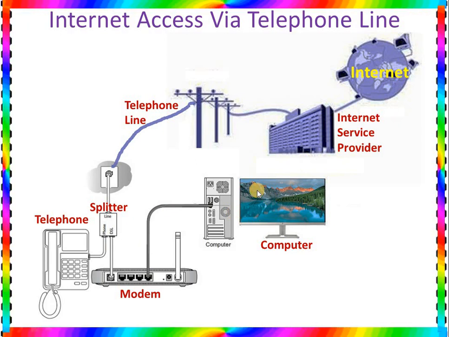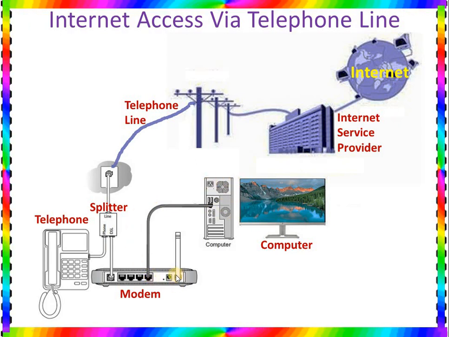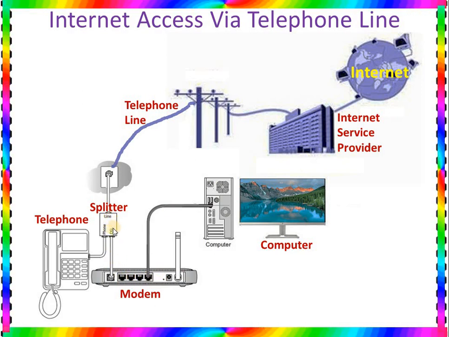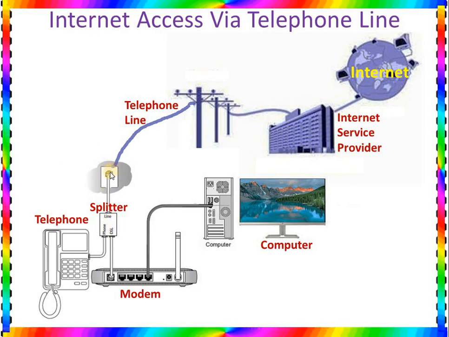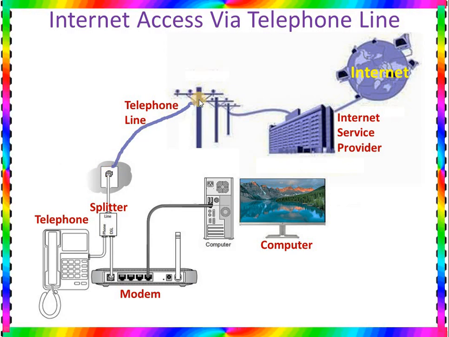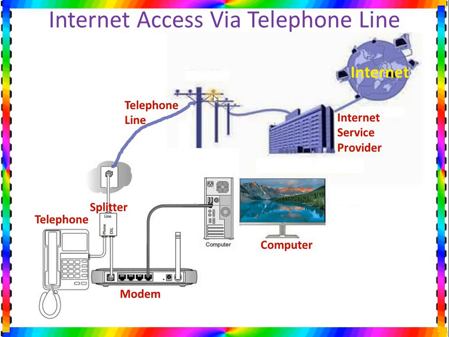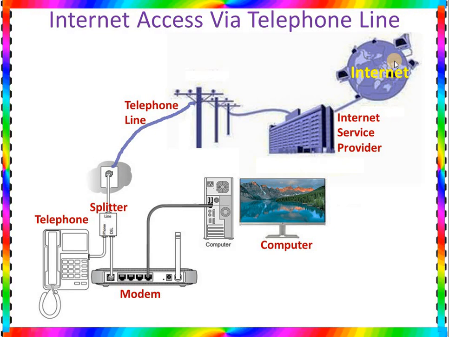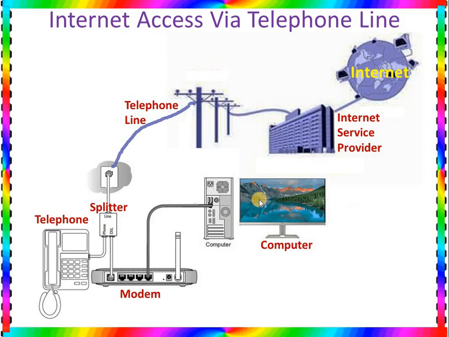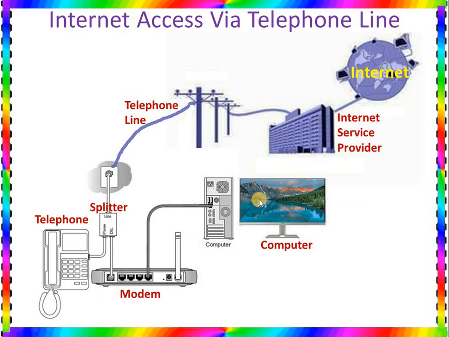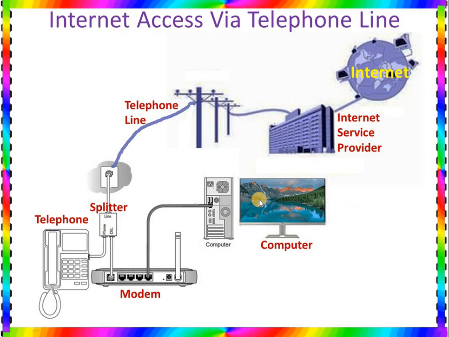In reverse, the computer is connected with the modem, the modem is connected with the splitter, the splitter is connected to the telephone and also the modem, then the splitter is connected to the telephone line jack, and this jack is connected to the telephone network, or the telephone pole. The telephone pole is connected with the internet service provider, and the internet service provider is connected with the internet. So this is the path by which we connect to the internet using a telephone line. In this way we can get two types of internet: dial-up internet and DSL internet. Those we will learn a little bit later.